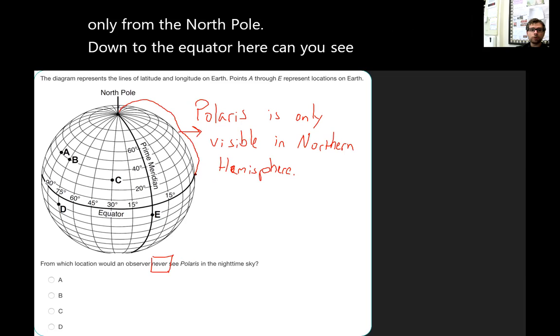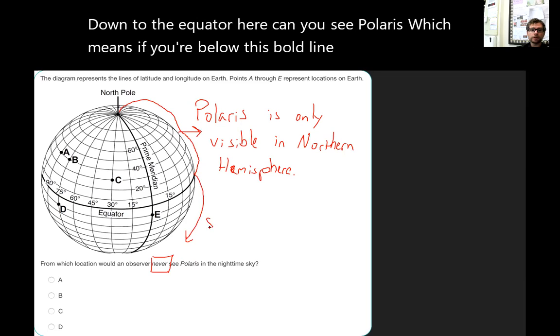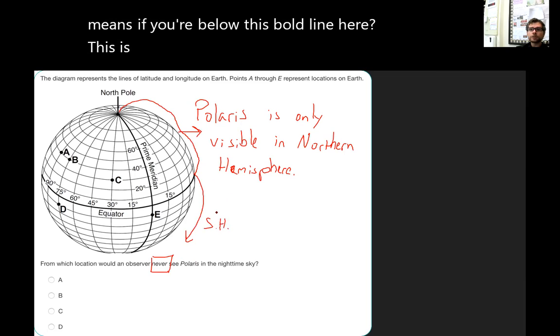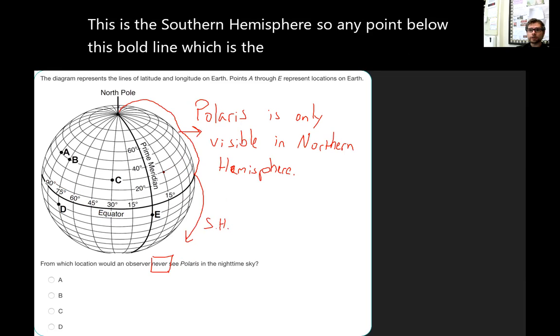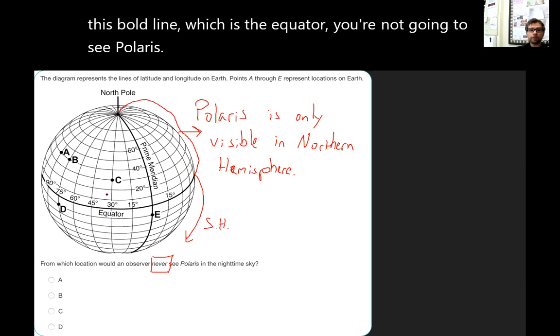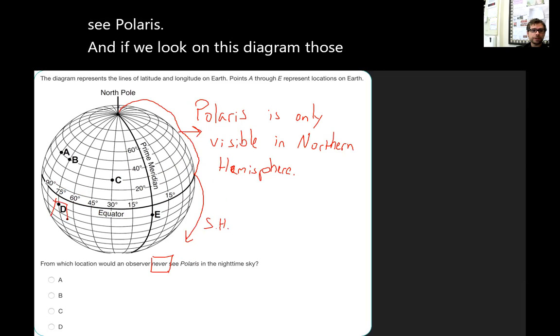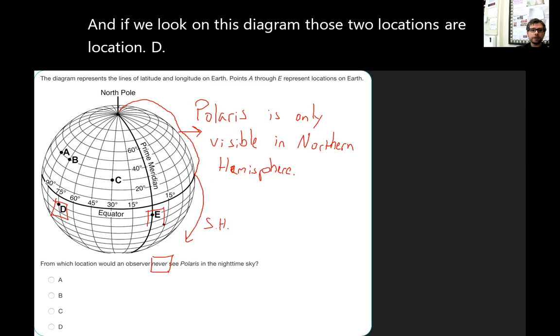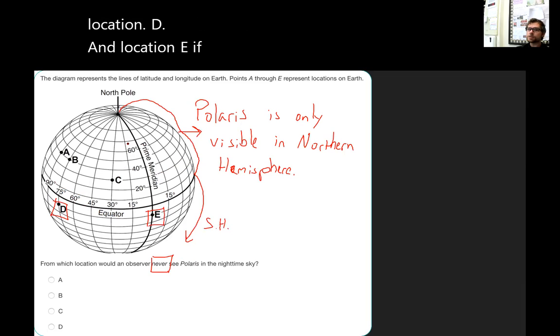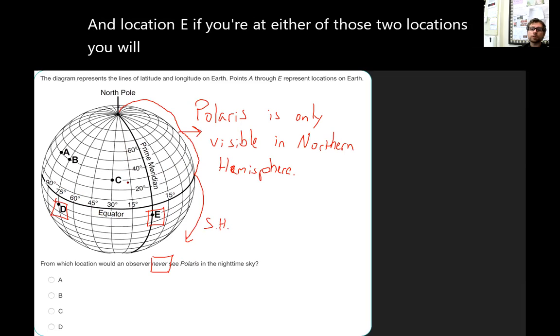Which means if you're below this bold line here, this is the southern hemisphere. So any point below this bold line, which is the equator, you're not going to see Polaris. And if we look on this diagram, those two locations are location D and location E. If you're at either of those two locations, you will never see Polaris. You are in the southern hemisphere, you cannot see it.